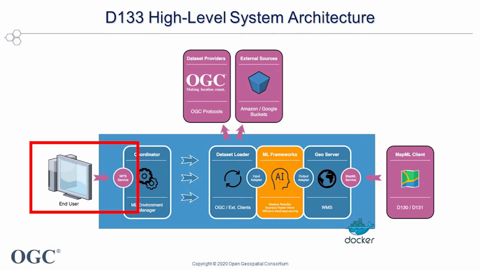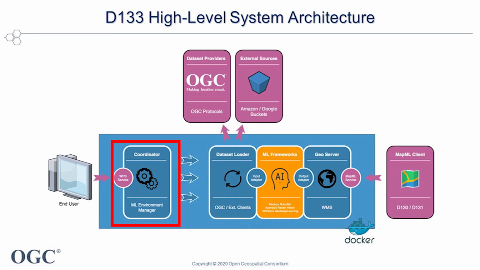The AIDS service is the entry point of the framework, exposing an OGC standard interface aimed to browse, deploy and run services. The coordinator is the main component in charge of orchestrating the workflow within the framework, calling all the other components and dealing with two distinct scenarios: training of a machine learning model, and running inference on a pre-trained machine learning model. The dataset loader is responsible for discovering and collecting data using OGC standards and other third-party protocols.